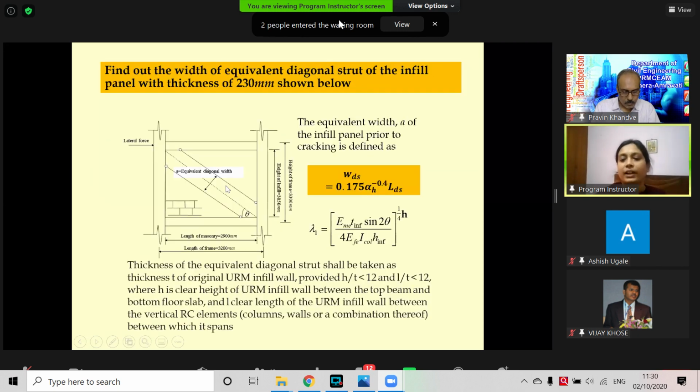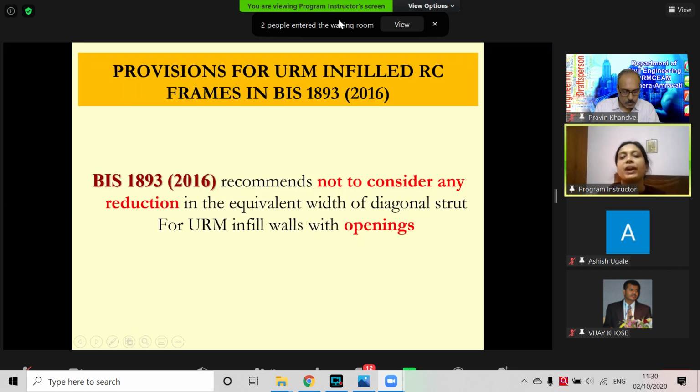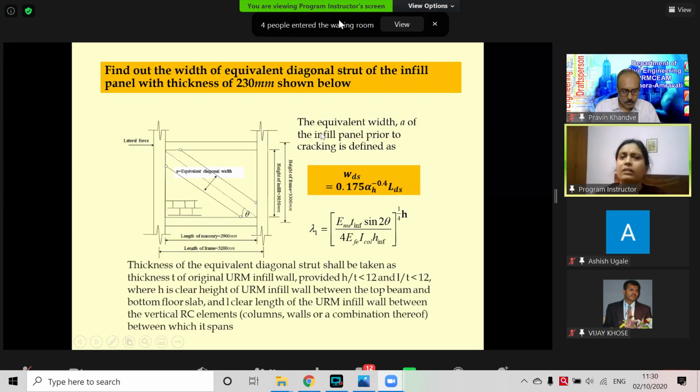IS 1893 recommends not considering any reduction factor for the diagonal strut for URM infill with openings. You don't have to consider it. But in research papers, they say we may consider using a similar strut or other formulations. I'm not going into that, I'm just talking about what the code directs us.